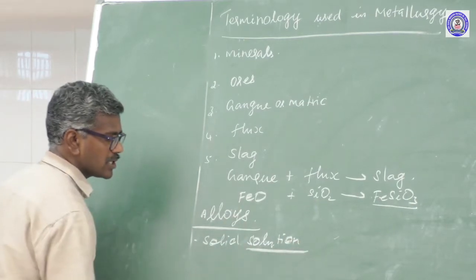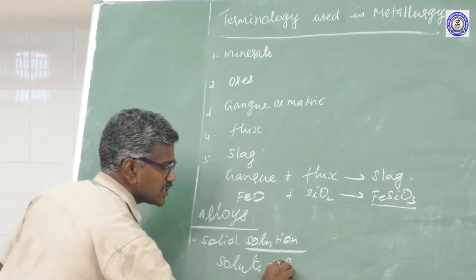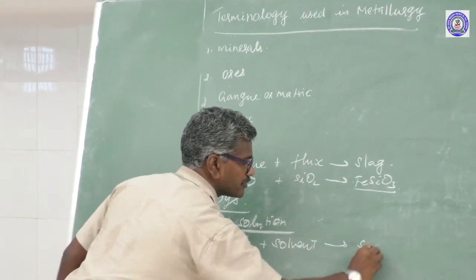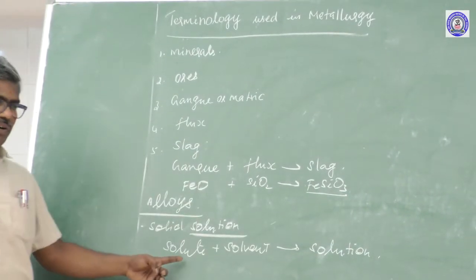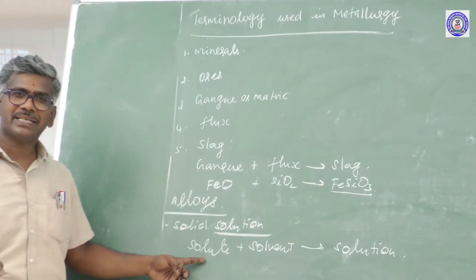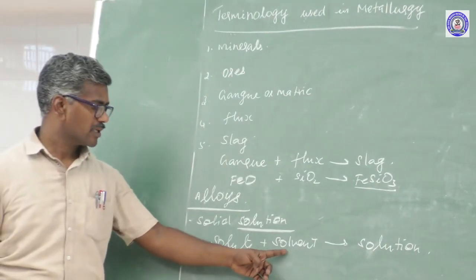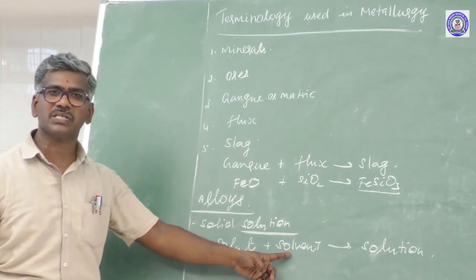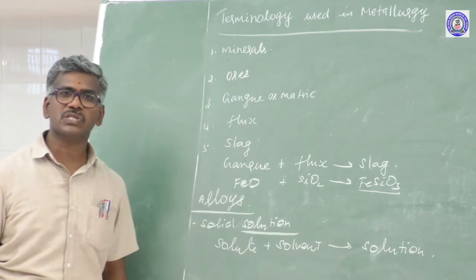Alloys are solid solutions. What is the meaning of solution? Solute plus solvent leads to the formation of solution. What is the meaning of solute? Metal with low concentration. This name is called solute. What is the meaning of solvent? Metal with high concentration. This name is called solvent.